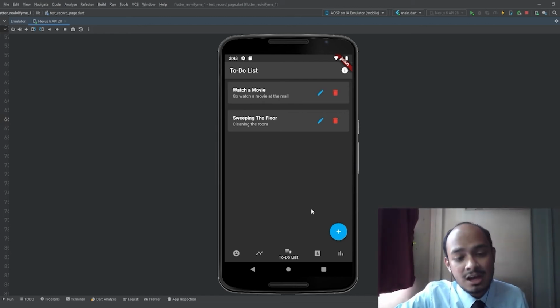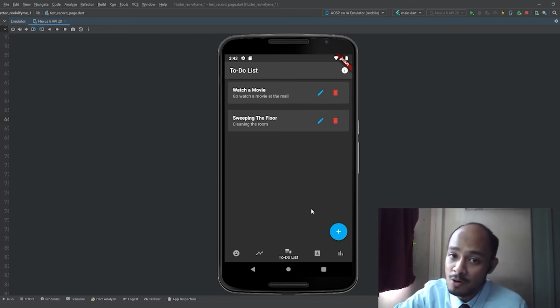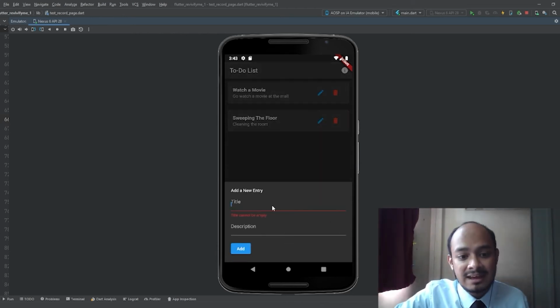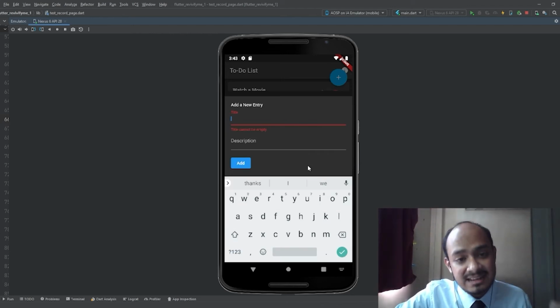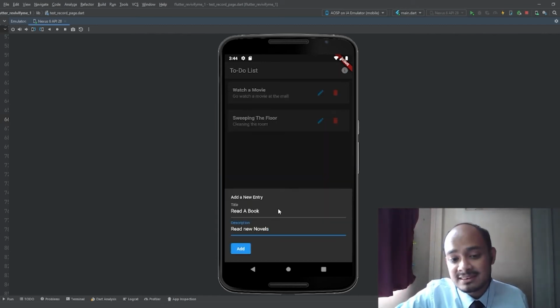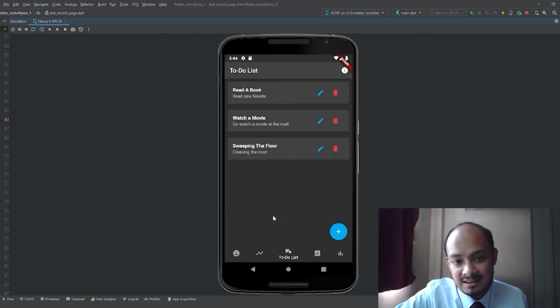As you can see here, we already have 2 entries, which is to watch a movie and to sweep the floor. To create a new entry, simply click on the floating action button here and make sure you key in at least the title because this is required for the data to be recorded. As you can see, now we have entered all the data to add into the database, and once we click add, the data will be added into the page.